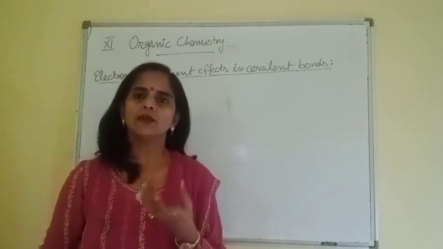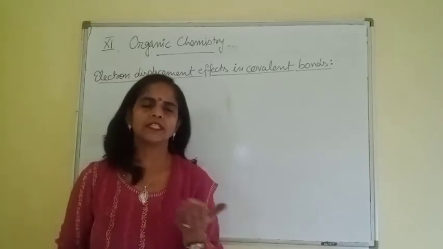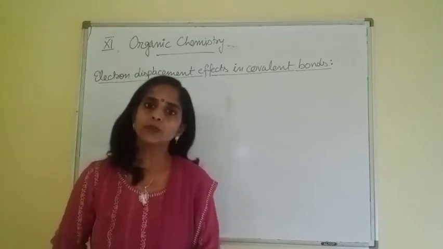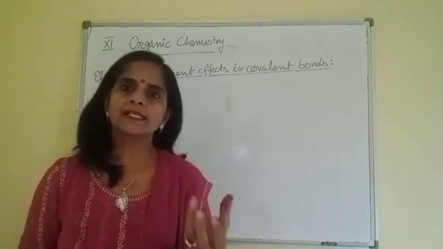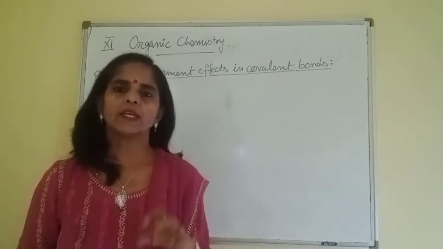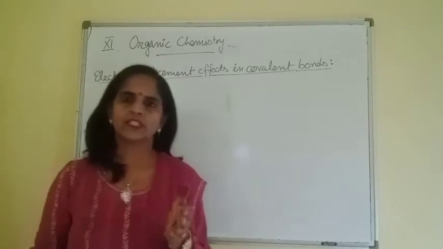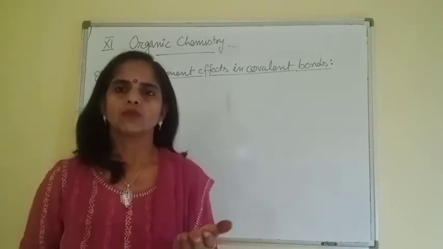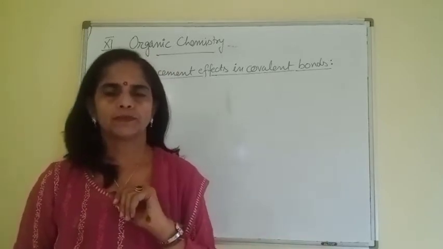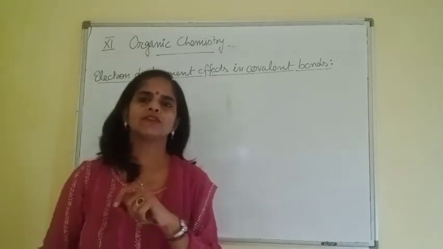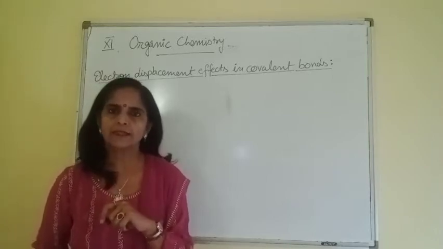Whenever we discuss any organic reaction, the displacement of electrons along the carbon chain takes place due to the presence of some groups which polarize the chain. Due to that polarization of the chain, displacement of electrons takes place along the chain in either direction, whether towards the group or opposite to that group. And these displacements of electrons are very important to understand reaction mechanism.